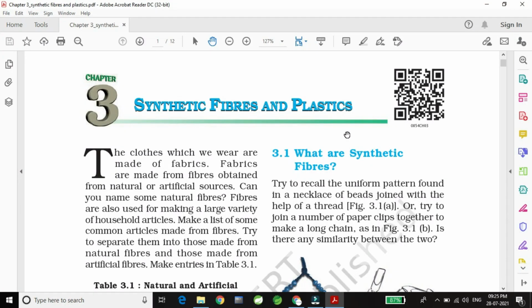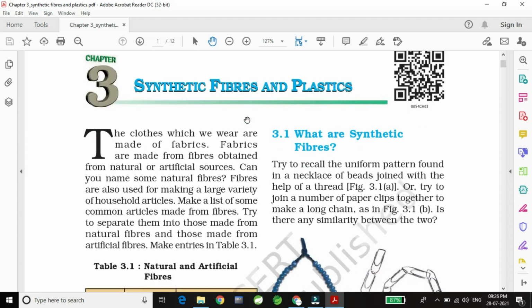Students, today we are going to read Science Chapter 3, Synthetic Fibers and Plastic. So what is synthetic fiber, what is plastic, how are they made, which materials are made from plastic, which materials are made from fibers. So these all things we will read today. So let us begin.